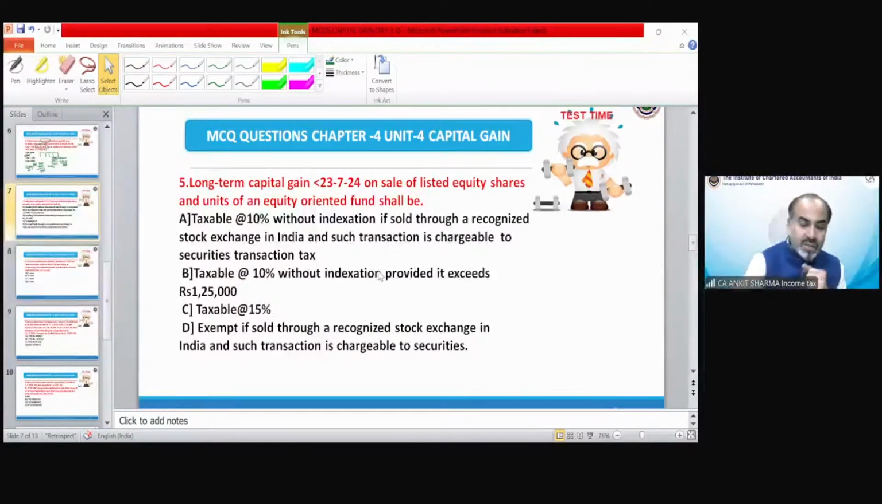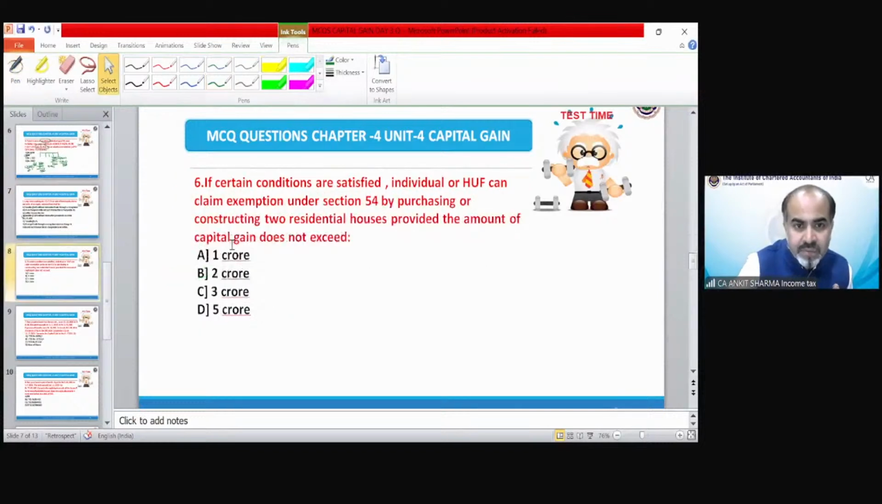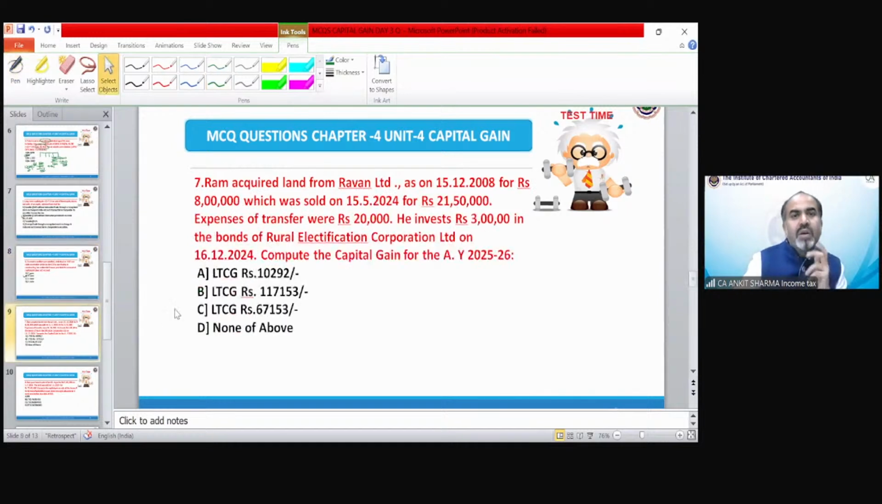So the correct answer is option number B. There is exemption of 1,25,000 in India now. So this is the correct answer, option number B. Next is, if certain conditions are satisfied, question number 6. Let me tell you the correct answer. It's very simple. 2 crore rupees. You can go through this question later.